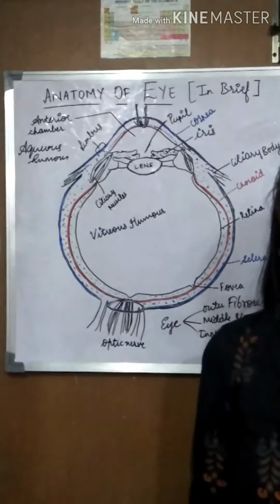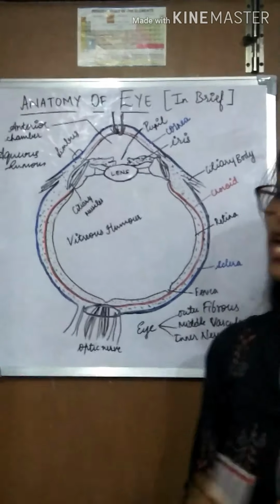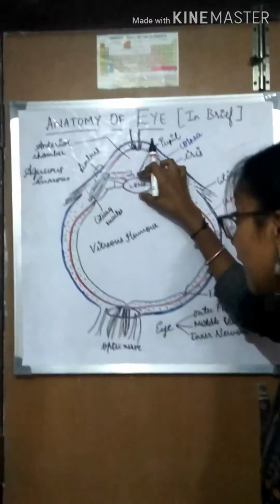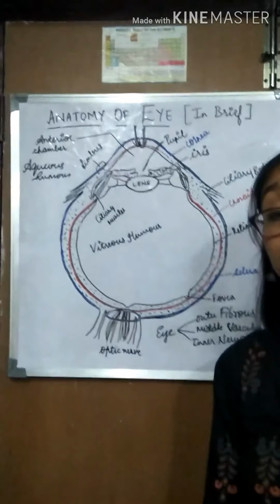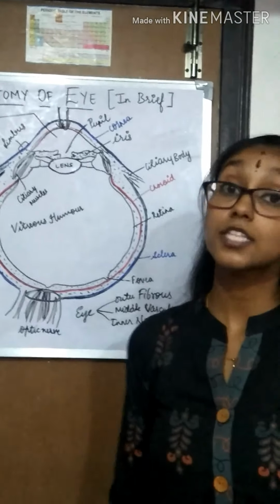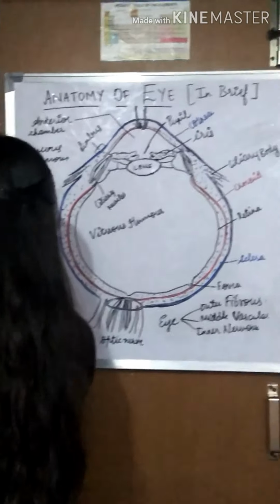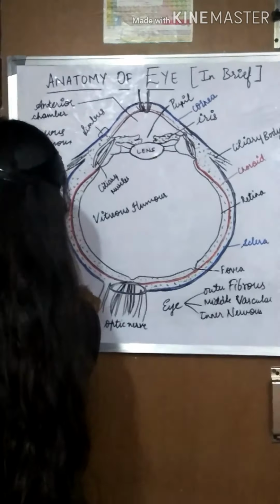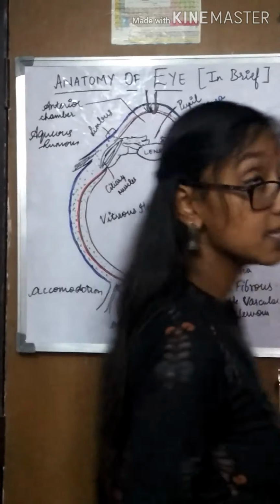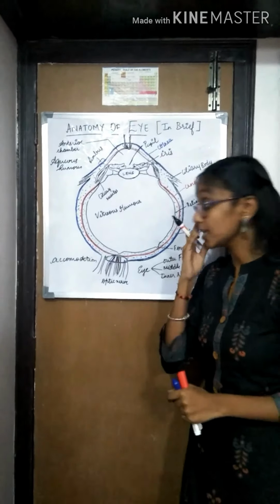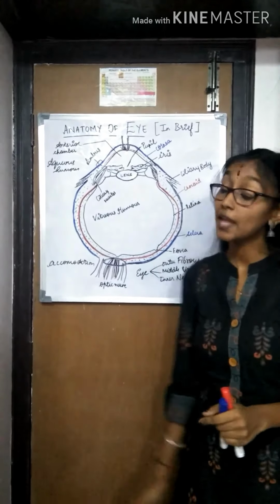The ciliary muscles help in changing the thickness of the lens, and that itself is called accommodation. So what is accommodation? It is the ciliary muscles helping in changing the thickness of the lens, and that is known as accommodation.